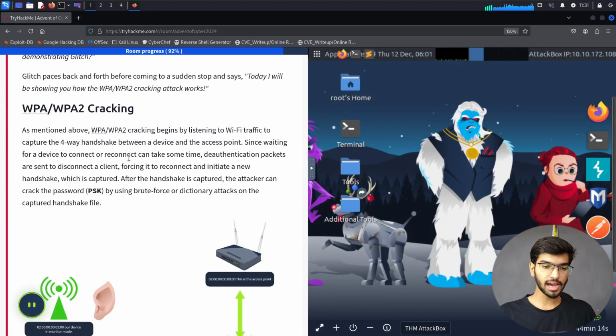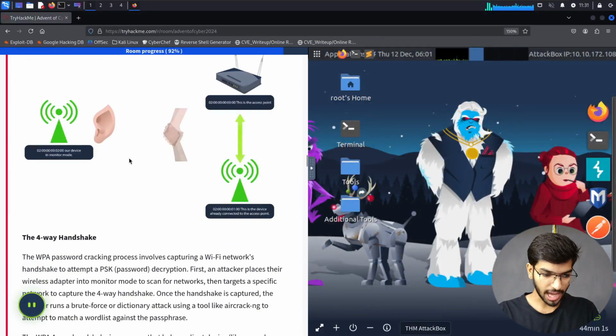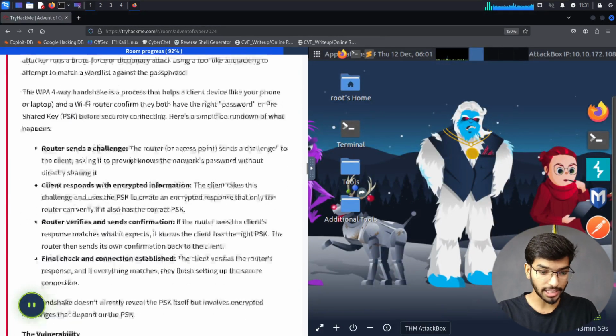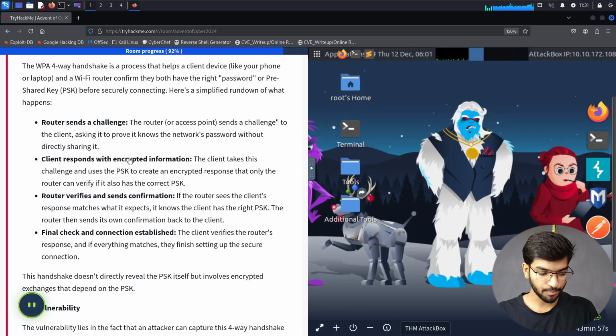So, WPA and WPA2 cracking. Now, before that, I'll give you a brief about the four-way handshake. What exactly happens in that four-way handshake? I'll be a client. They have given you a description. I will use those four pointers to describe my points. Now, I as an attacker will be exploiting this handshake, this fundamental concept of networks talking to each other.